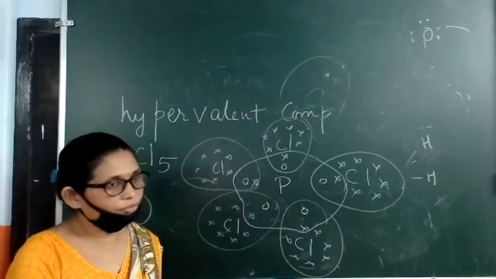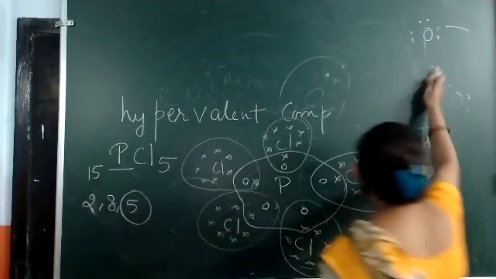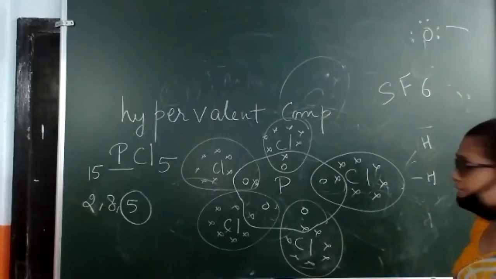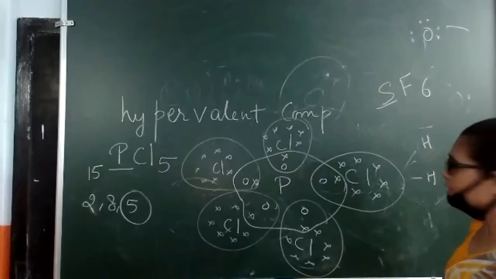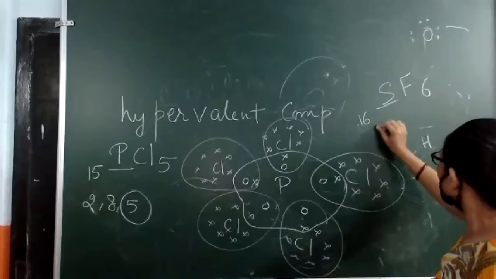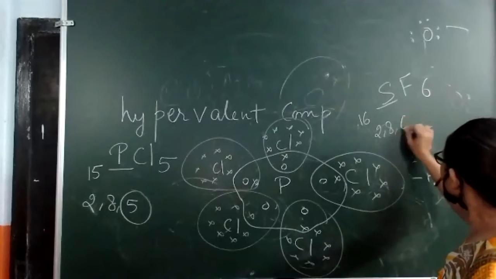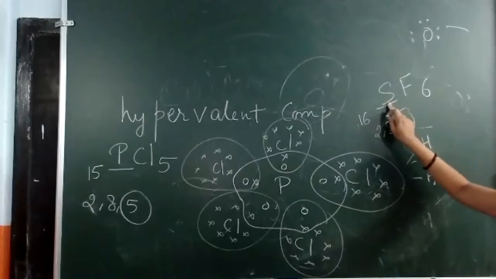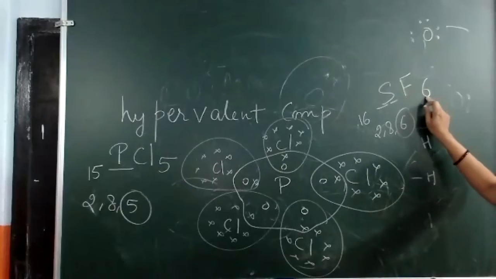In many such cases you will get hypervalent compounds. One case is SF6. Sulfur, the atomic number of sulfur is 16, so it has 6 valence electrons, and one is mutually shared by each fluorine.